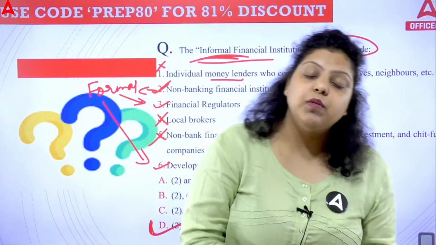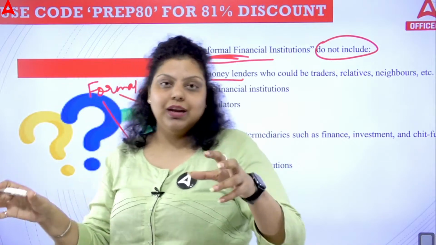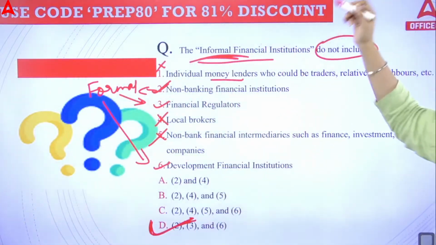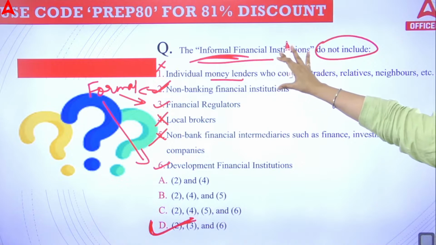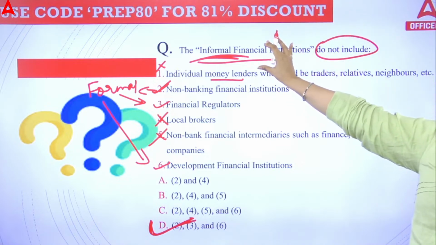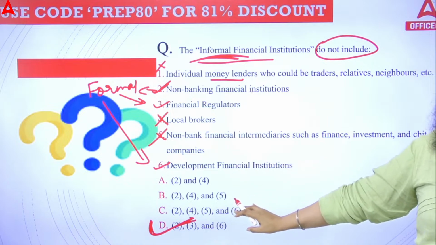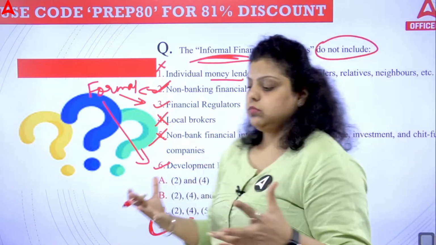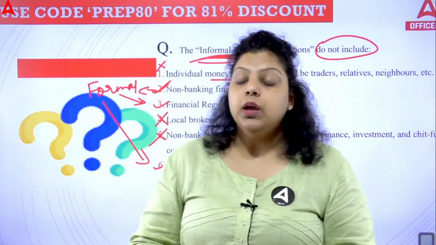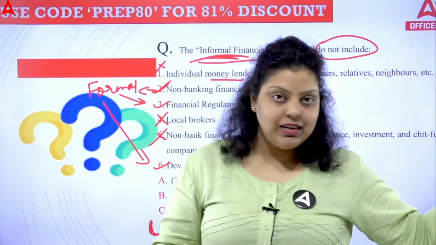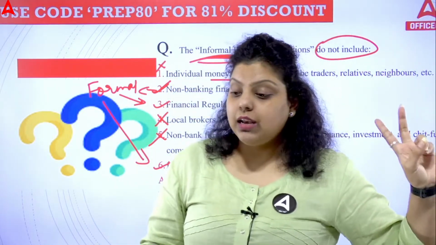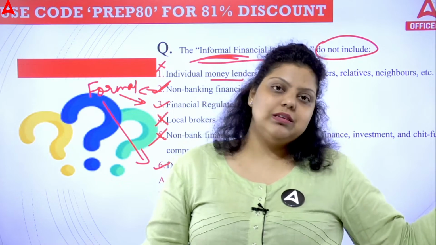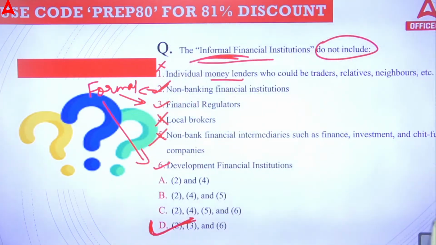Okay, so IIBF started asking these types of questions from the May 2023 attempt. Whenever you are studying a particular topic, like the informal financial system, if you do not know about it, you will not be able to answer this question, because maybe you have studied the first, second and third options, but not the fourth, fifth and sixth. So that's why in-depth, or comprehensive, study is very important now. First, statement-based questions take time. Second, comprehensive knowledge is important to answer these types of questions. Okay, yes, very good. D option will be correct.